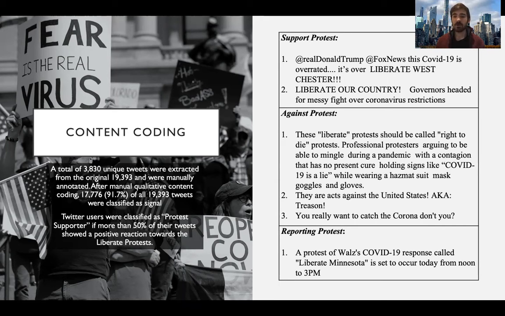Then we have the category of against protests. So these are tweets that are against the quarantine protests. So we have, these are acts against the United States, aka treason. And then we just have another category of just plain reporting of the protest. So just stating that it's occurring, but not really adding an opinion on it either way. So we classified users as protest supporters if more than 50% of their tweets showed a positive reaction towards the Liberate protests.